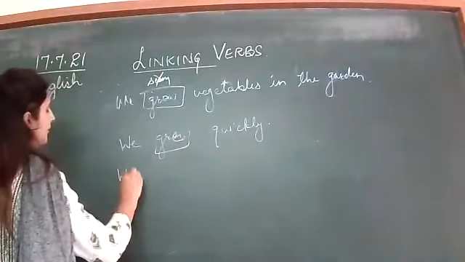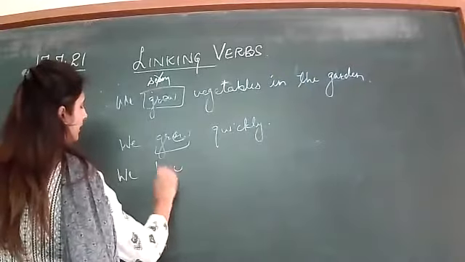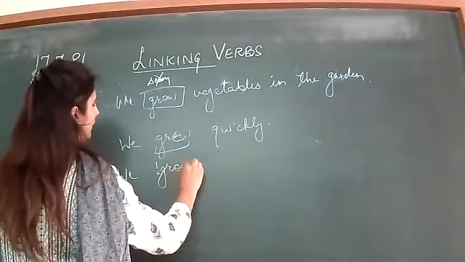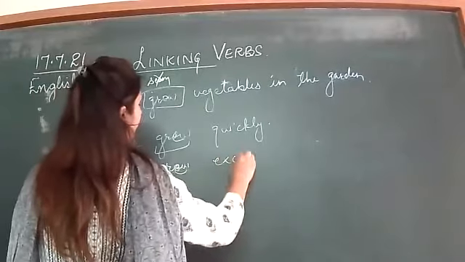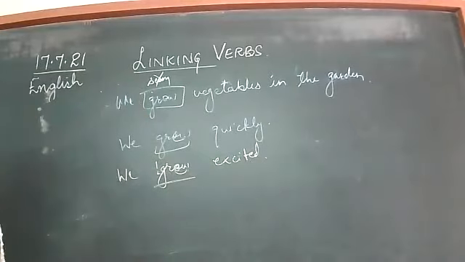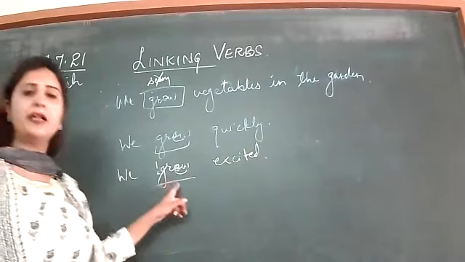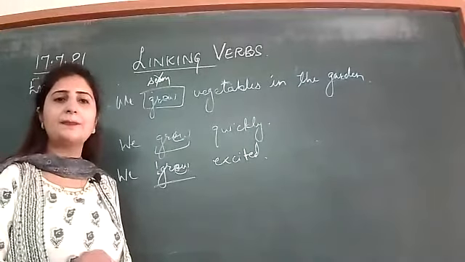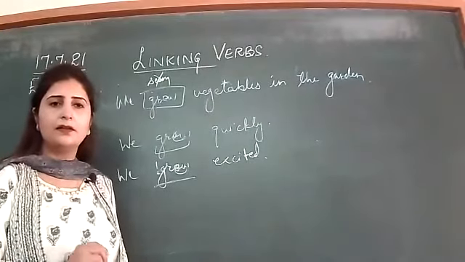For example, we grew excited. So see here. Replace grew with a linking verb. We were excited. We are excited. We became excited. Is it making sense? Yes.